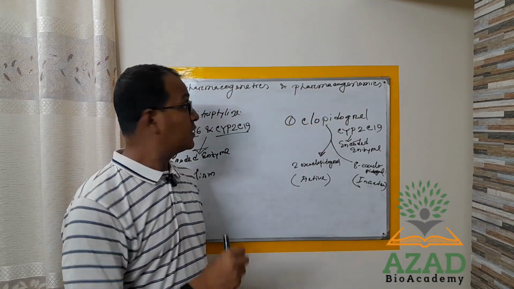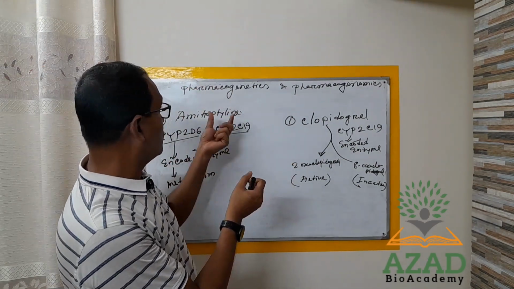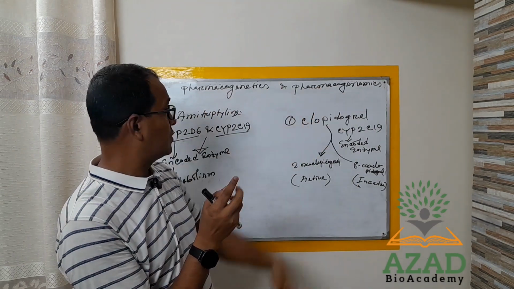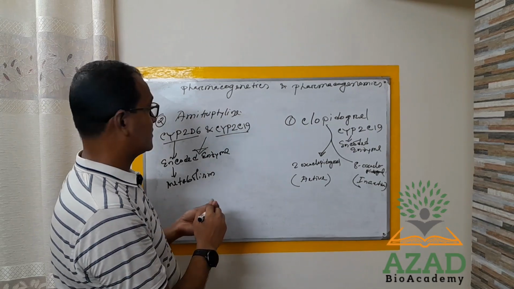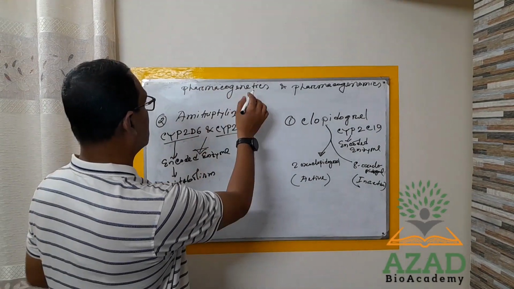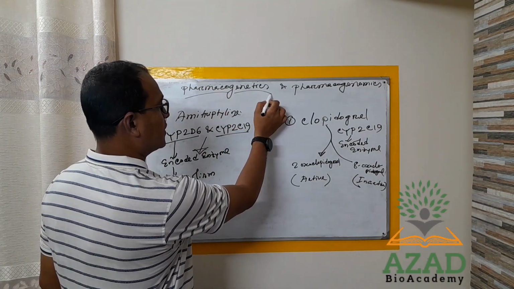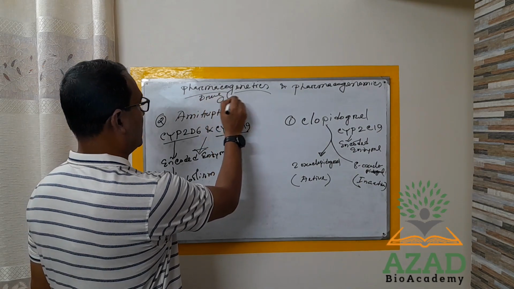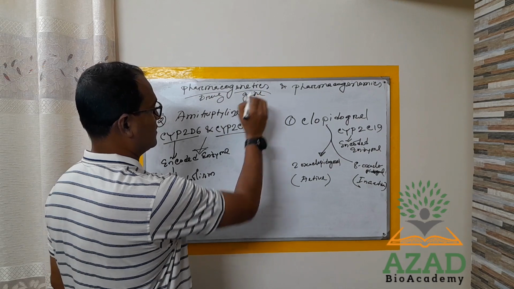Okay, so firstly, before going to details, we have to know the basic things about pharmacogenetics and pharmacogenomics. So firstly, come to the terminology pharmacogenetics. If I explain it in two terms, one is pharmacon, another one is genetics. Pharmacon means drug, and genetics, gene related matter.